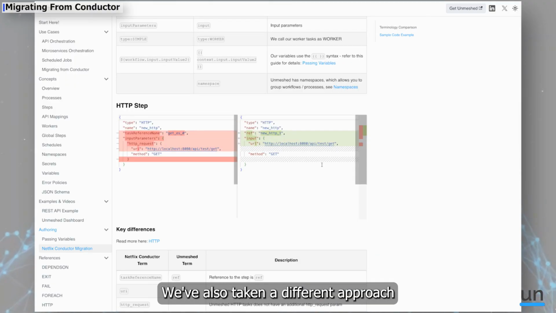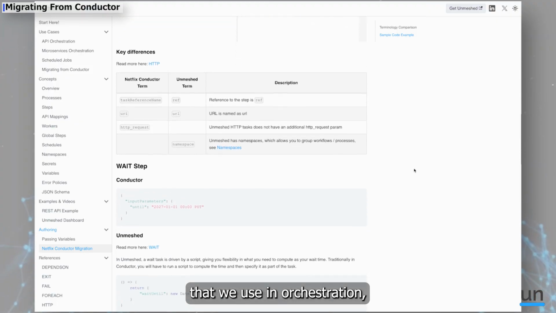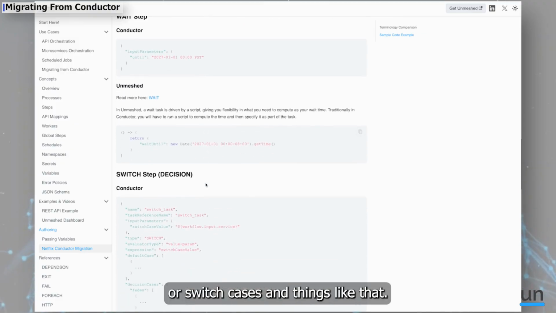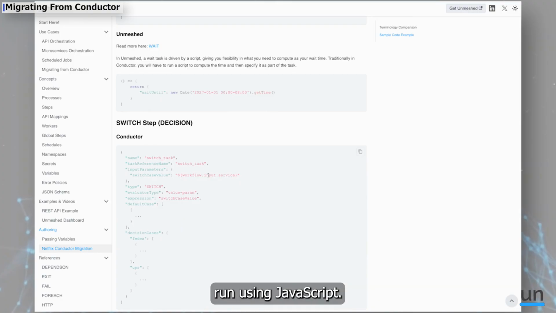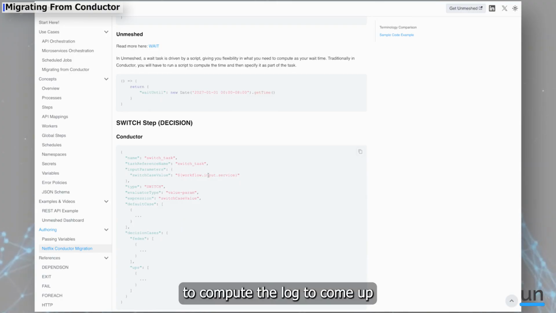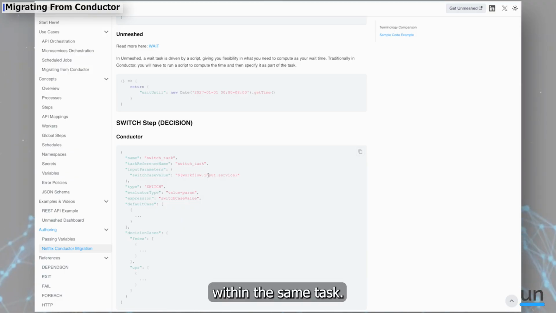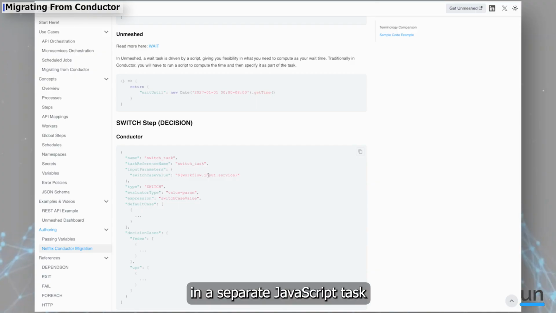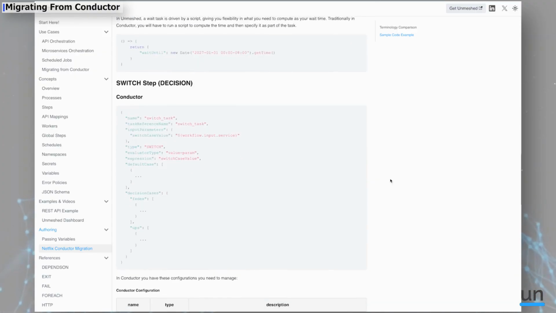In Unmeshed, we've also taken a different approach in some of the popular tasks that we use in orchestration, such as wait tasks or switch cases, and things like that. We've made all of these tasks run using JavaScript. This allows you to compute the logic to come up with the output of these particular tasks within the same task, instead of having to do it in a separate JavaScript task and then passing that context down to these tasks.